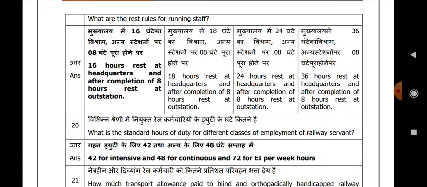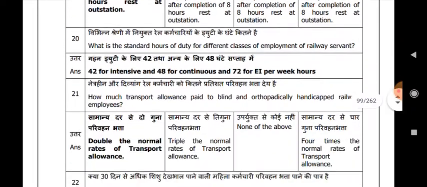What are the standard hours of duty for different classes of employment of railway servants? 42 for intensive and 48 for continuous and 72 for EI per week.